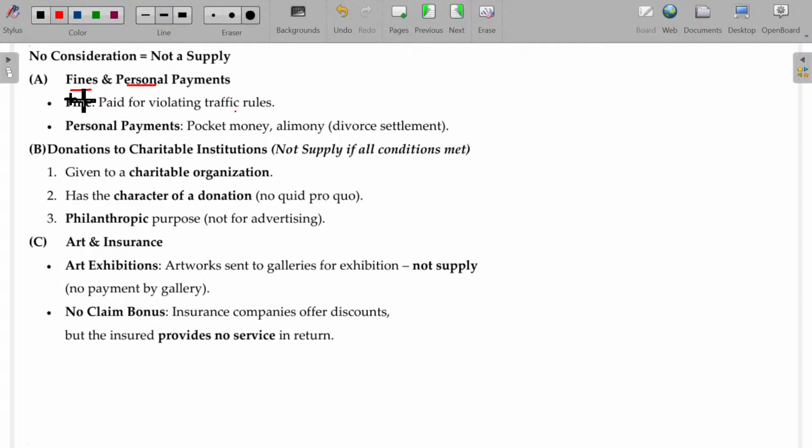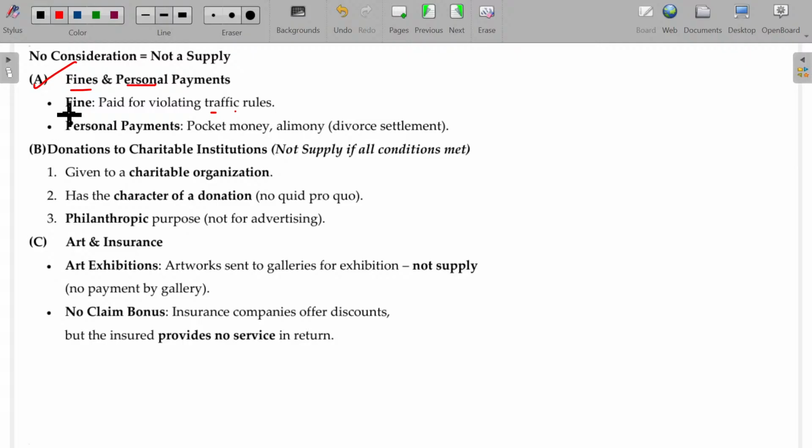Paid for violating traffic rules. Okay, you park your vehicle where the no parking board is installed. So what happens then? A 100 rupees or 500 rupees penalty is levied. For the penalty, is GST there or not? GST will not be applicable. Clear? Fine. Amounts paid for violating traffic rules will not come under GST.